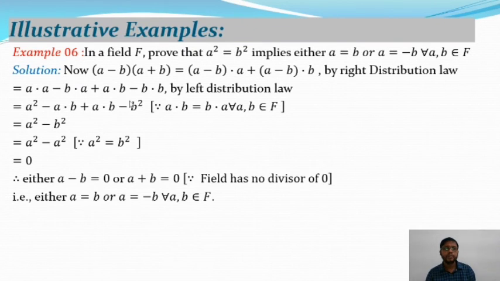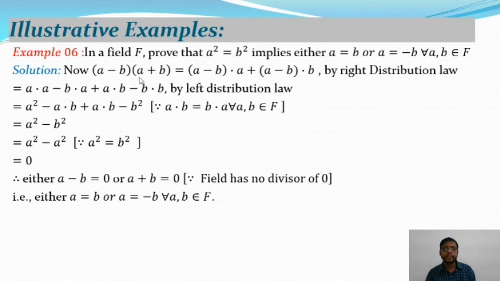So the above equation is reduced to a² minus a · b plus a · b minus b², and after cancelling the term a · b we get a² minus b². You know a² equals b² is given, so a² minus b² equals 0.